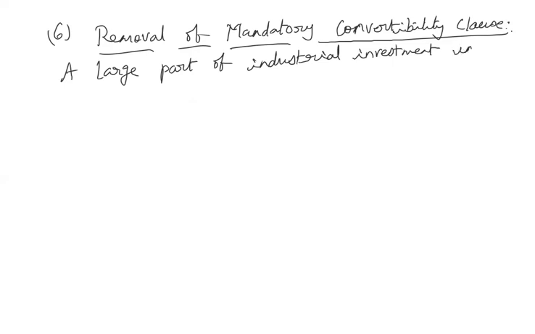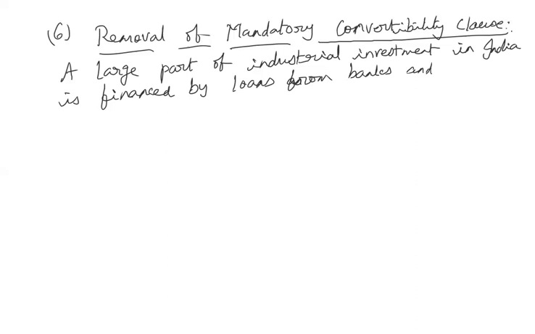So from where are the industries funding the capital for investment? Mostly they are borrowing from financial institutions and banks, isn't it? So a large part of industrial investment in India is financed by loans from banks and other financial institutions.